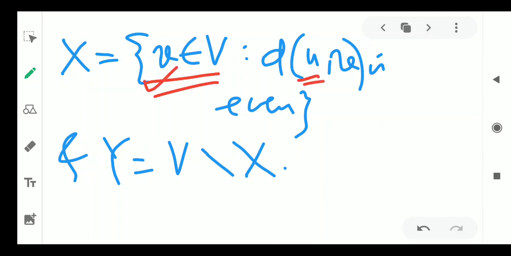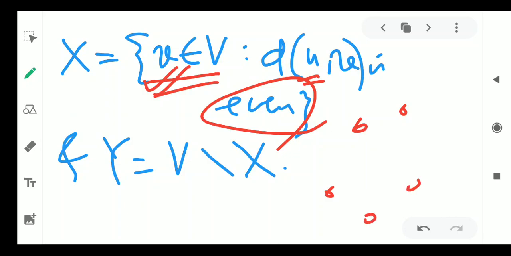Distance means actually the length of the shortest path. So the length of the shortest path from U to V is even. Such vertices are kept in X. Let me give an example. For example, if I have this graph, let me have this one.